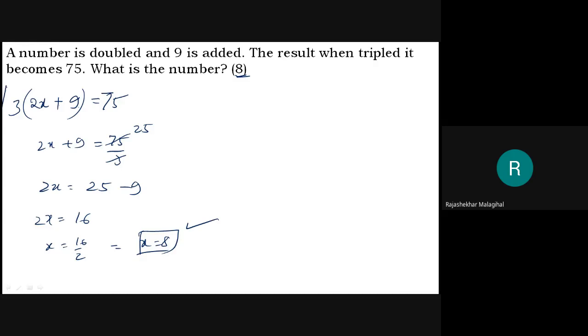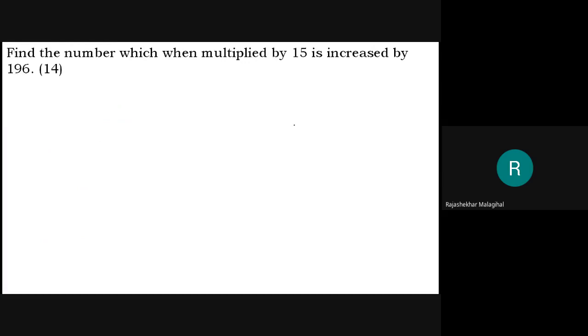This is very important. This statement is very important. If you know this equation out of this statement, then the problem is solved. Right? We'll go to the next problem.